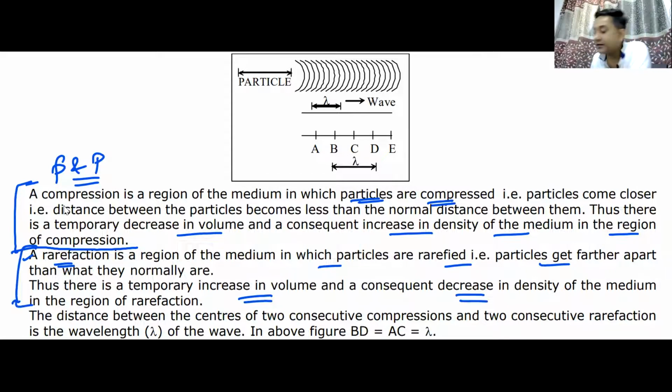Do we understand this? Between any two consecutive compressions or rarefactions, the path difference is known as the wavelength lambda of the wave. Do we remember this? Do we understand this? I'll give you a minute for you to note it down and see it.